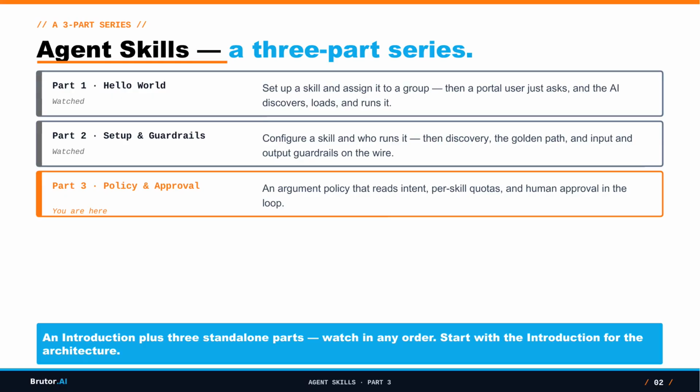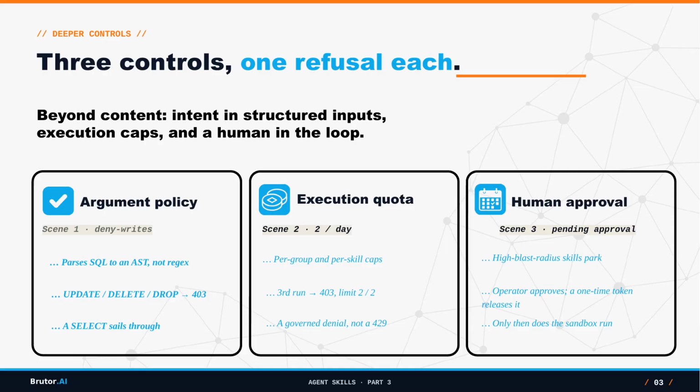3 controls. An argument policy that reads intent and structured inputs, a per-skill execution quota, and human approval for the high-risk skills. Enforcement and the log. For each, 3 controls beyond access and guardrails. An argument policy denies a destructive query. A quota caps how often a skill runs. And approval parks a high blast radius skill until a human signs off.